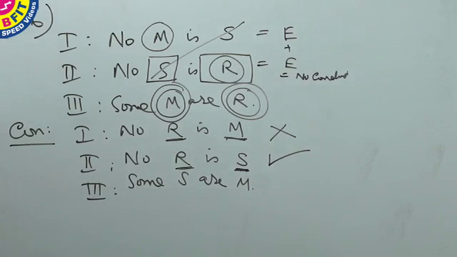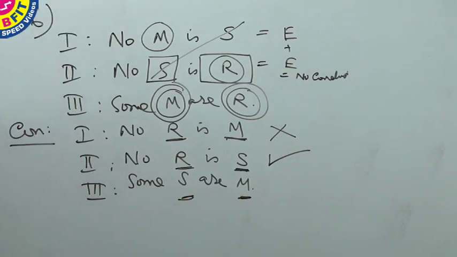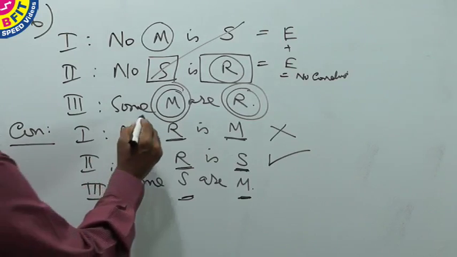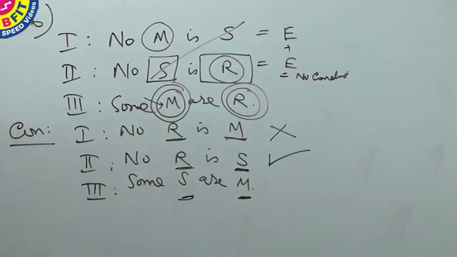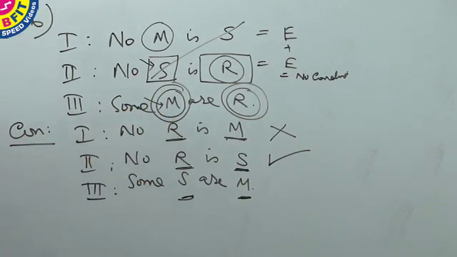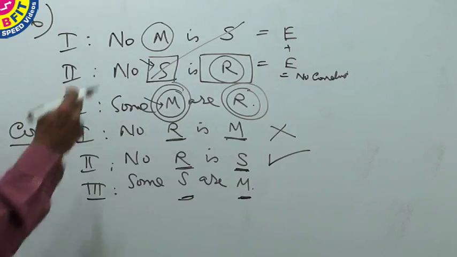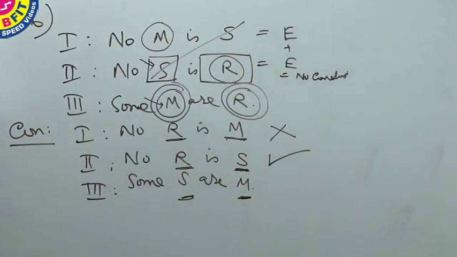Let us go to conclusion 3. S and M. M is here and S is here. So we have to arrive at mediate inference, S and M. And also S and M is here in the first statement.